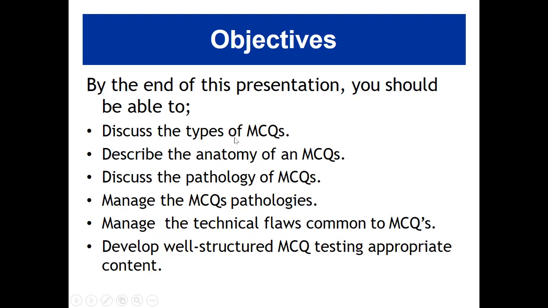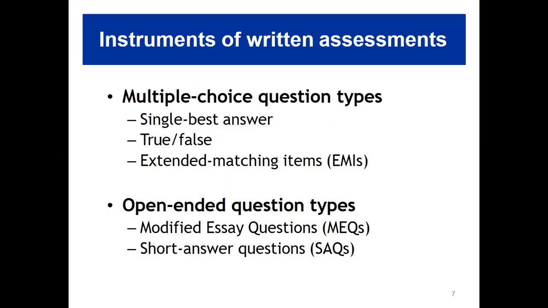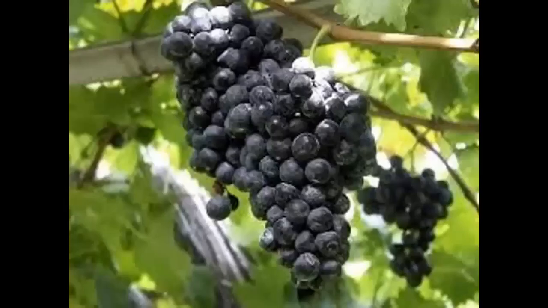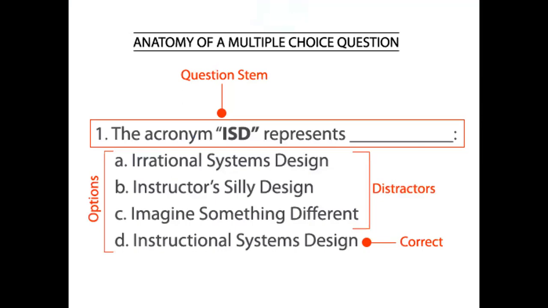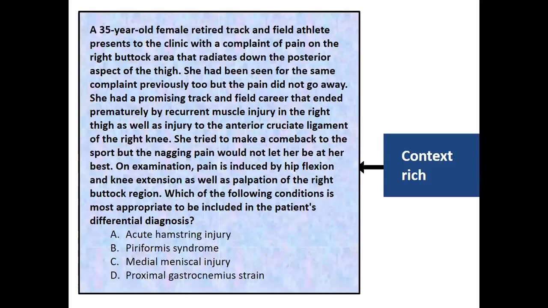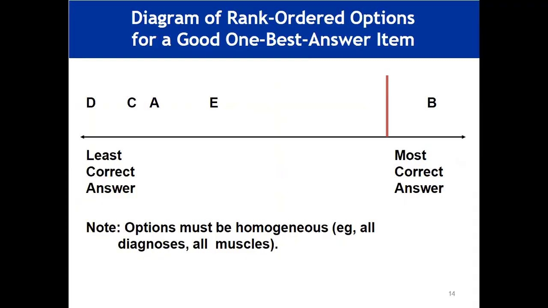Let's have a recap of what we have discussed in the previous three sessions. So we discussed the Miller pyramid. Then we discuss the different types of questions which are including the written assessment. They are the multiple choice question and the open-ended question. We discuss the strength and weakness of MCQ. Then we discuss the anatomy or structure of MCQ. We discuss the context-free and context-rich question. Then text alone and illustrated text MCQ.